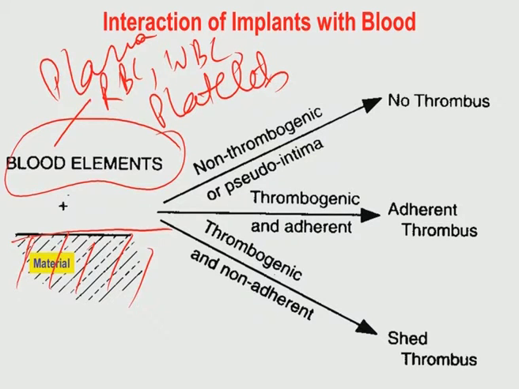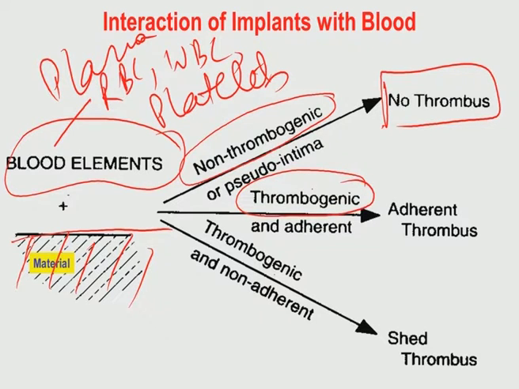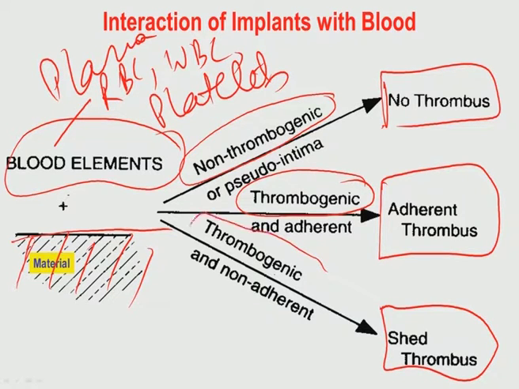There are three scenarios you can immediately expect. One, the material can be non-thrombogenic, meaning there will be no thrombus formation. Second, the material can be thrombogenic, with an adherent thrombus. Third, the material is thrombogenic and non-adherent, meaning a thrombus will form but will be shredded away.